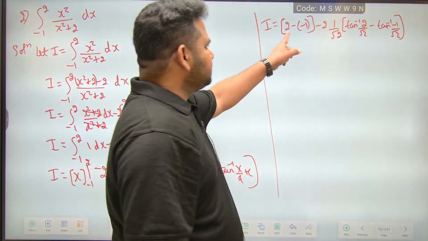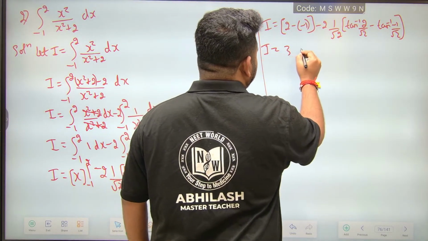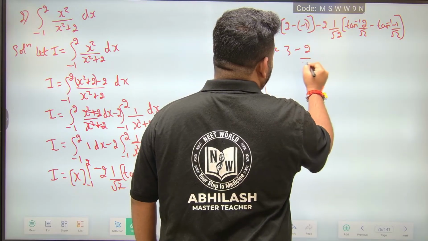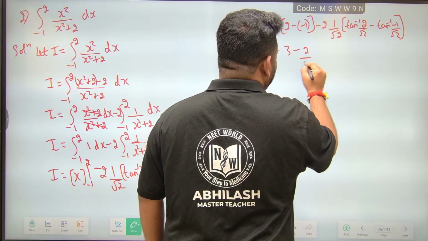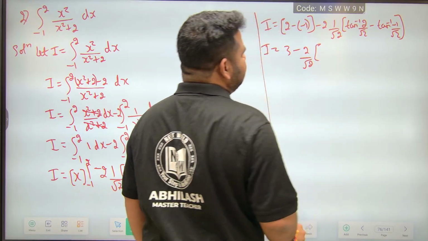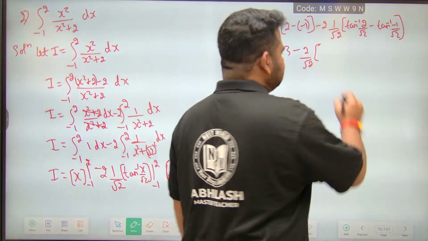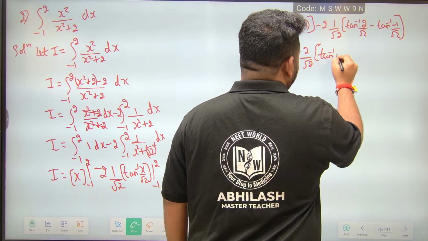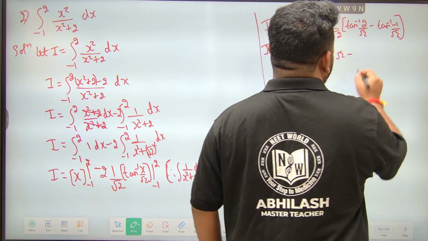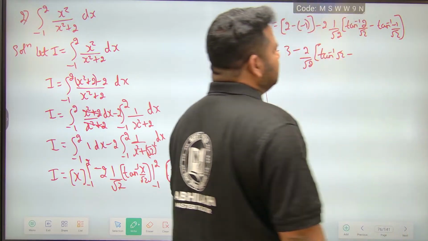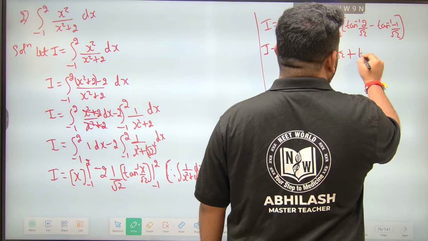So 2 minus of minus 1 is 2 plus 1, 3. So I will be equal to 3 plus, this will be what? Minus 2 by root 2 into tan inverse of 2 by root 2. 2 can be written as root 2 into root 2, so I can write it as tan inverse of root 2, minus tan inverse of minus 1 by root 2. Tan inverse of minus 1 by root 2 means I can write it as plus tan inverse of, what?